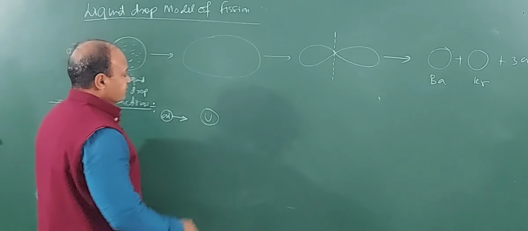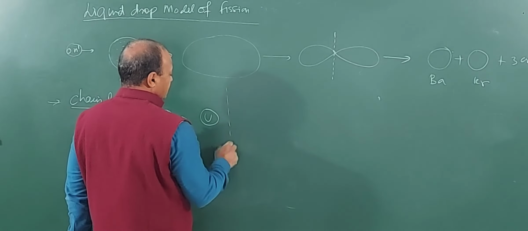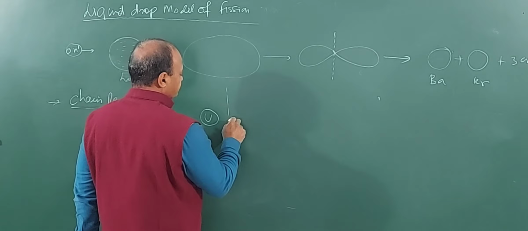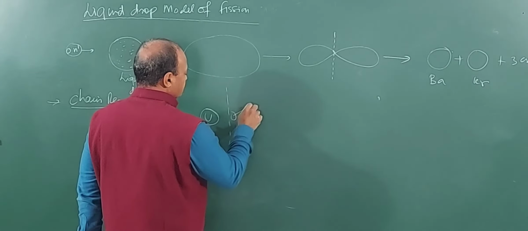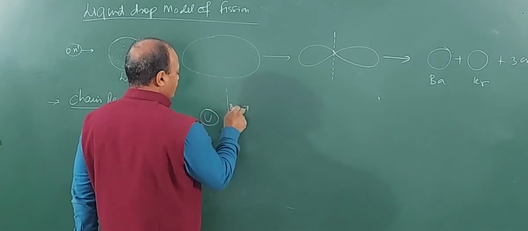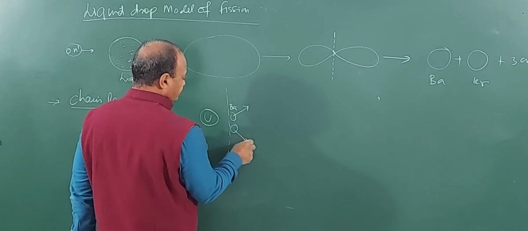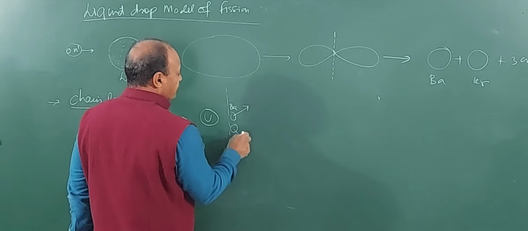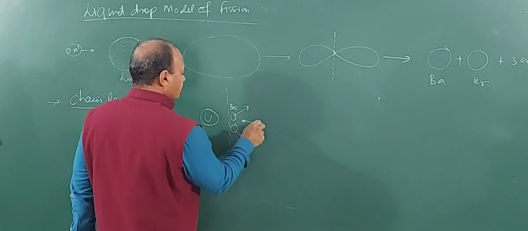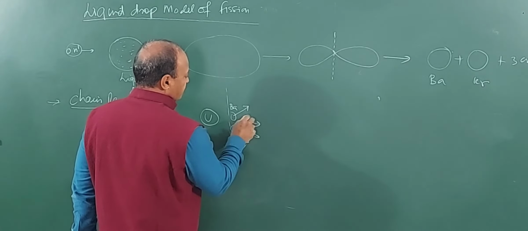Okay. Now, stage 1. What is happening, children? It is producing two nuclei. One nucleus is here. This is barium. And the other one is krypton. And how many neutrons are being produced? One neutron is here. One is here. One is here.